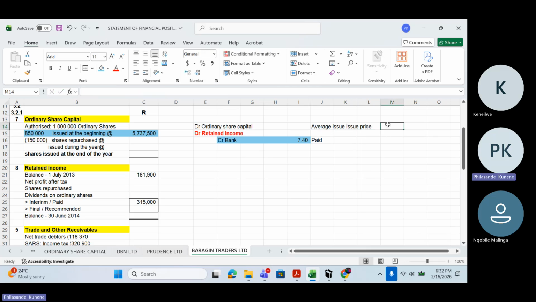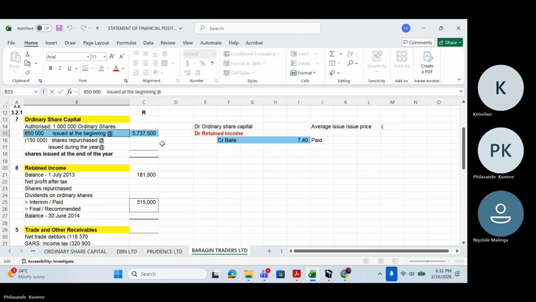So how are we going to calculate that average issue price? Because we know we do have 5,737,500. I have to divide it by 850, so that I know at how much I issued these shares per share. So if we divide the two amounts, how much are we getting? 5,737,500 divided by 850. 6.75 rand, yeah? Yeah. Okay.